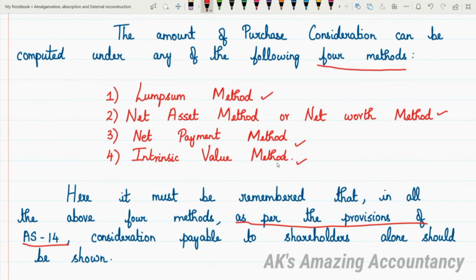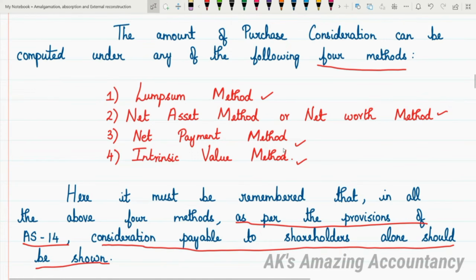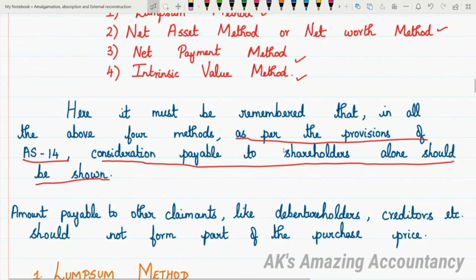So as per the provisions of AS 14, consideration payable to shareholders alone should be shown. When you say purchase consideration, as per the provisions of AS 14, consideration payable to shareholders alone should be shown. So, what do you mean by this? Consideration payable to shareholders alone should be shown.